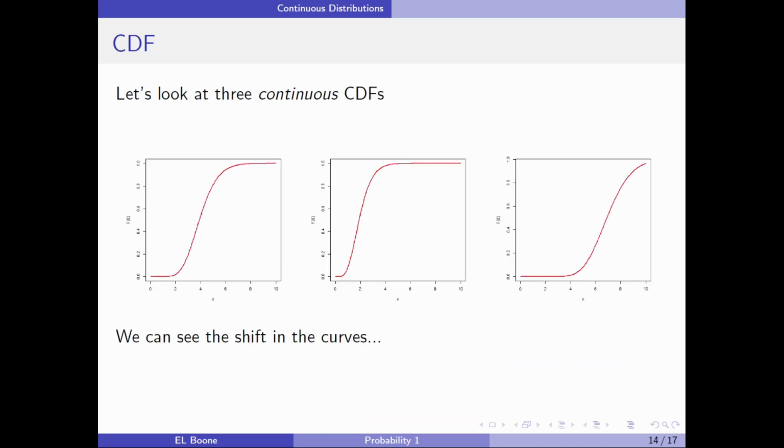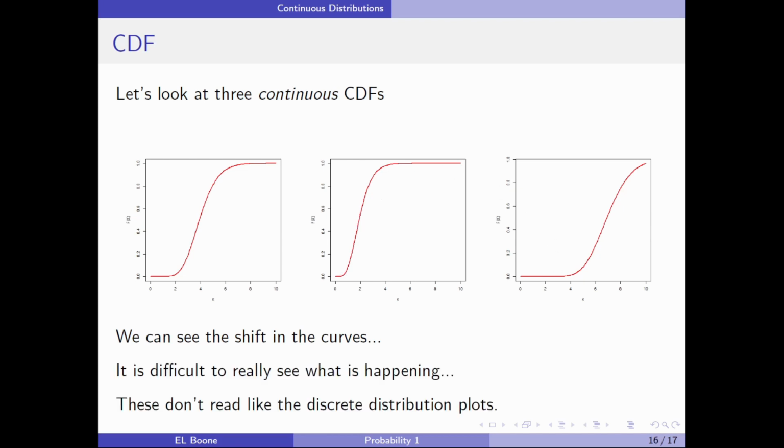Okay, so let's look at 3 continuous CDFs. And here we can see the shift in the curves, but this is not really easy to see what's happening. Okay, and if you remember when we looked at the distribution plots, we could say, oh, that's really concentrated over here, or this one's the most likely, or something like that. Here, you really can't dig this out of this plot, and there's a reason.